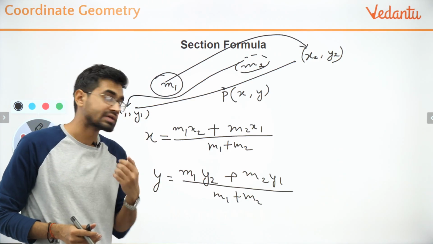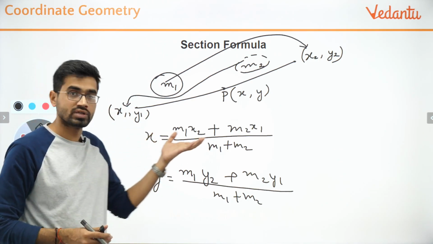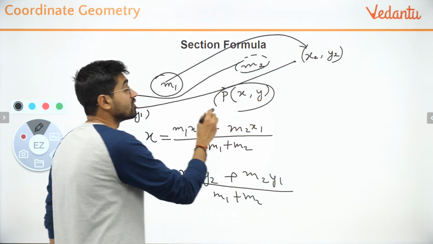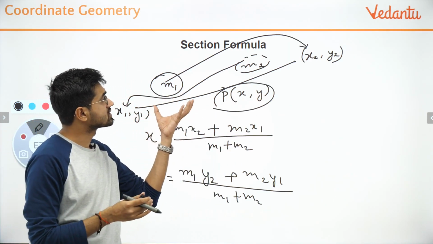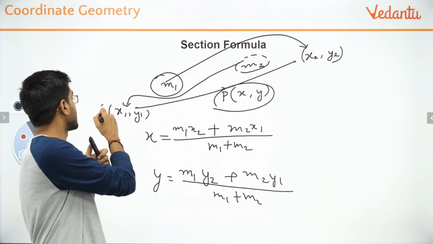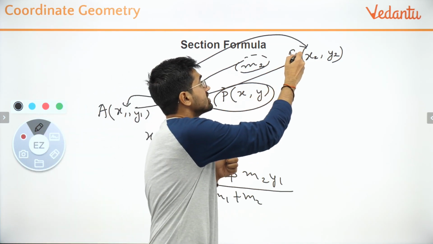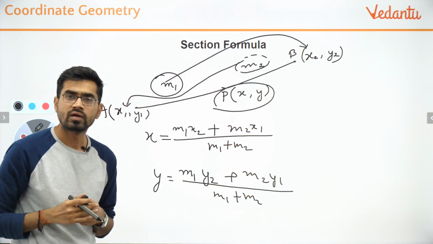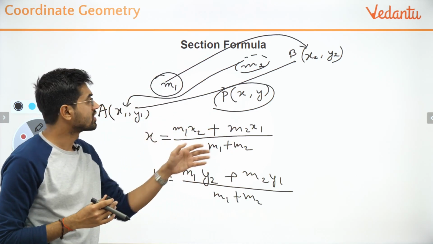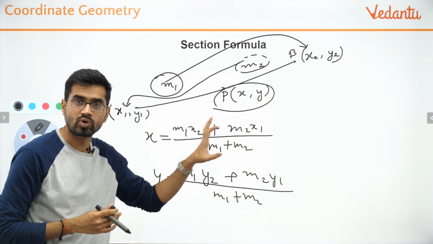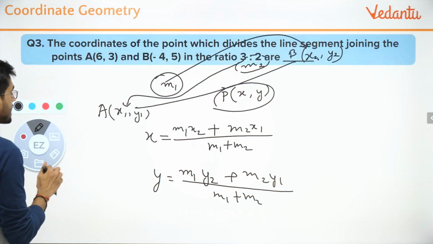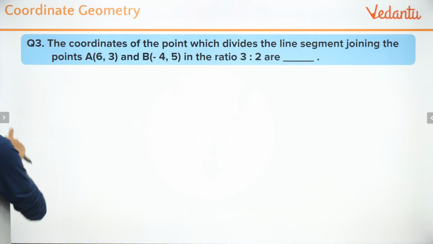And what I am doing is writing x equals this and y equals this. This is giving me the point P, which is dividing the line segment AB, with points A and B, in the ratio m1 is to m2. Fine. This is what we are going to apply now in the next problem. This is what we call the section formula also. So let's apply the section formula in this problem.